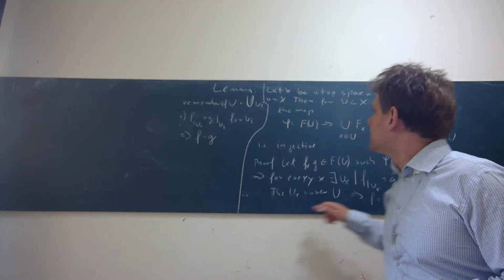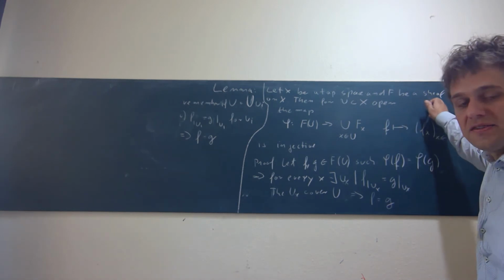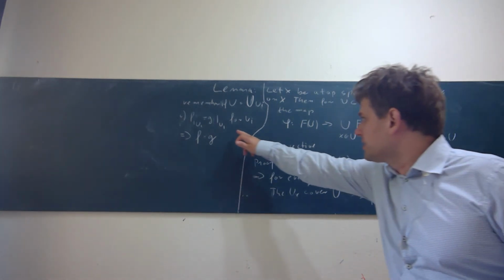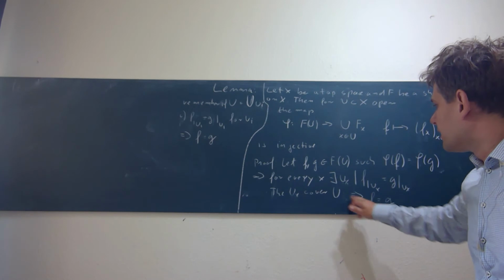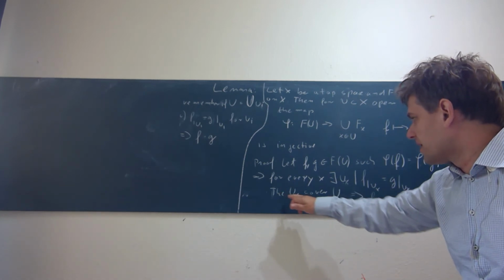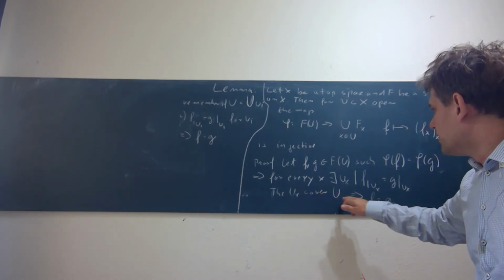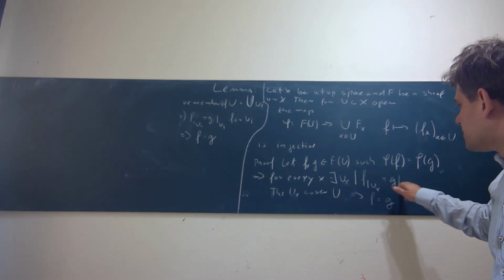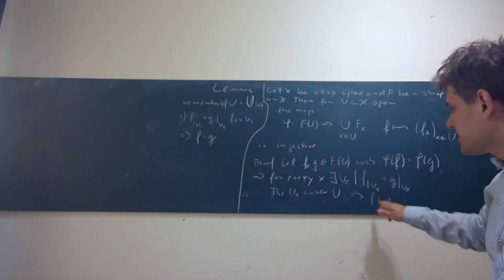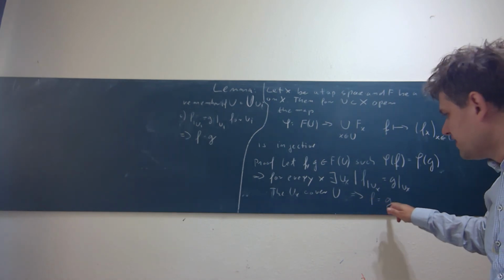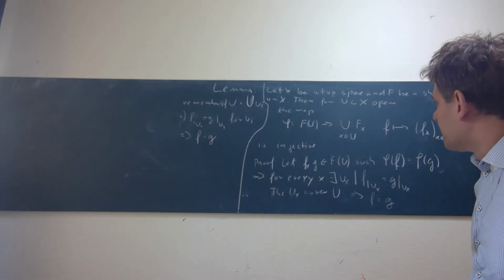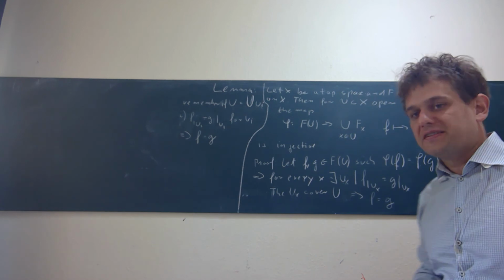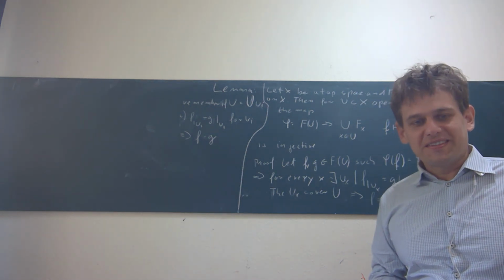And assuming this, as we do here, because we are assuming that we have a sheaf, so we have this condition, we can conclude from the fact that the U_x cover U and that the sections F and G agree on these U_x, that F is equal to G. And this, of course, concludes the proof of this lemma.